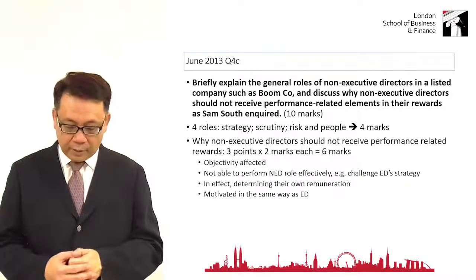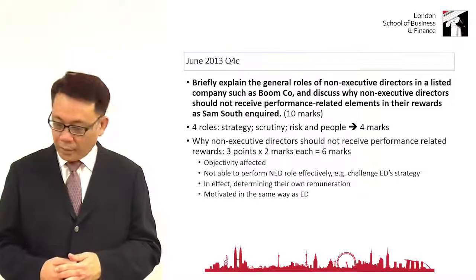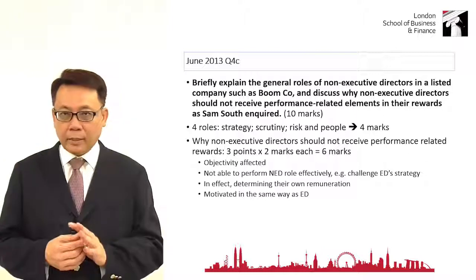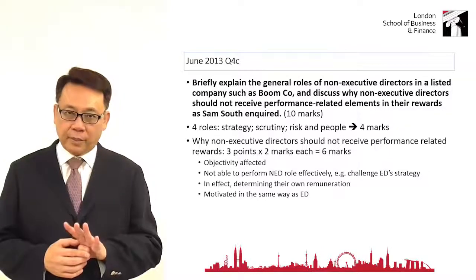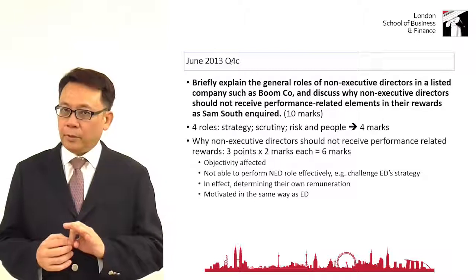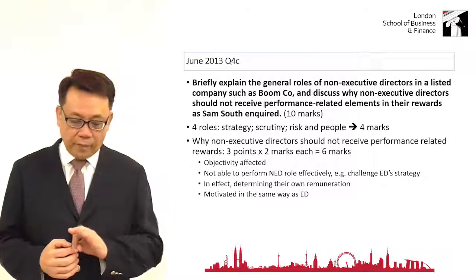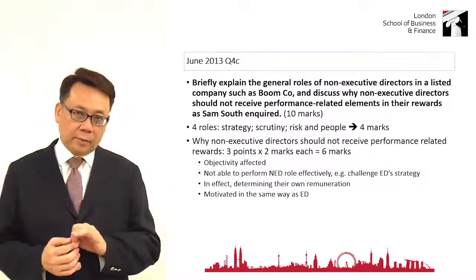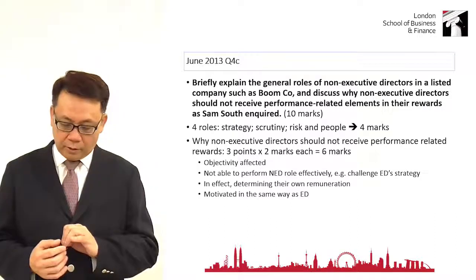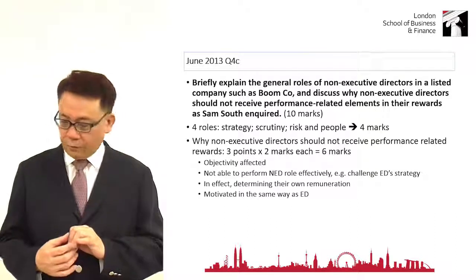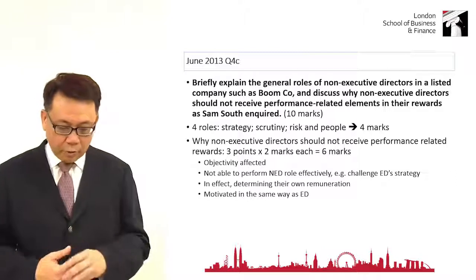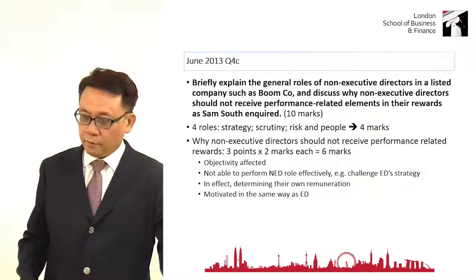So we can get 3 key points, each one 2 marks. Number 1, their objectivity will be affected. Number 2, they will not be able to perform the NED role effectively. Number 3, they are setting their own pay. Number 4, they will focus on short term. So these are the 4 reasons, like what we just went through. Repeat the reasons and you get the full marks.